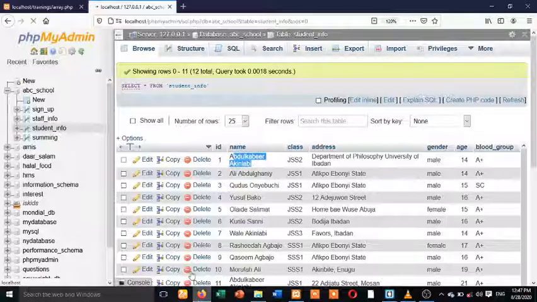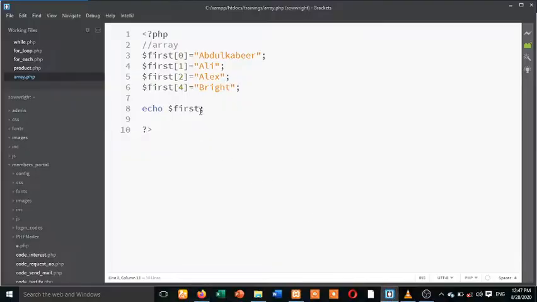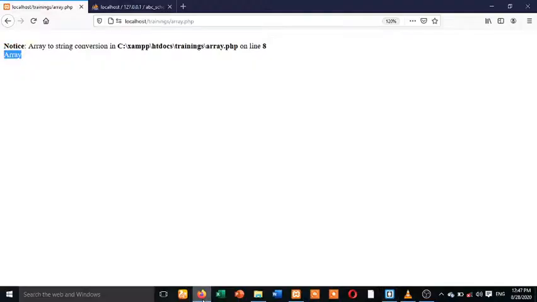So let me check this. Okay, array, it shows that those things are array. Now let me index array at index number 2. Sorry, array index number 2. You can see Alex.